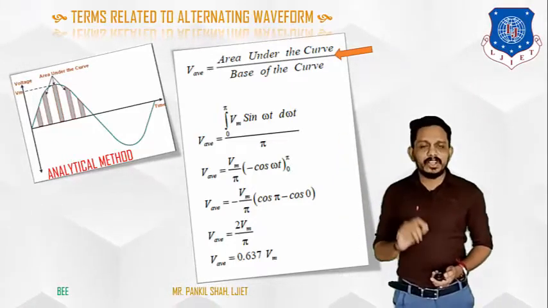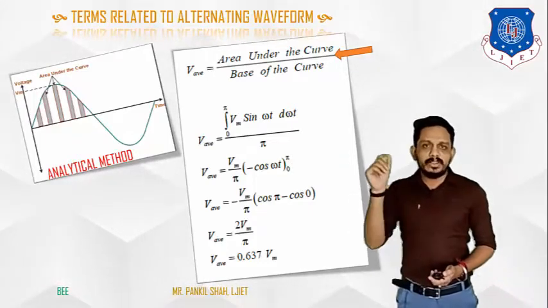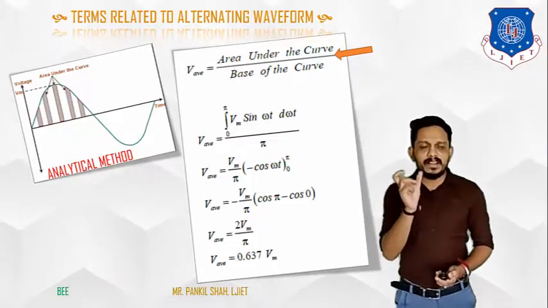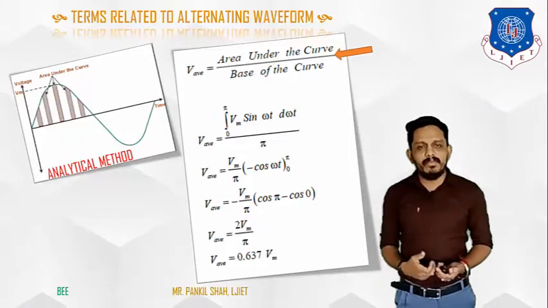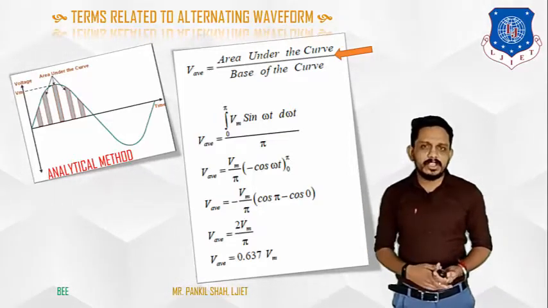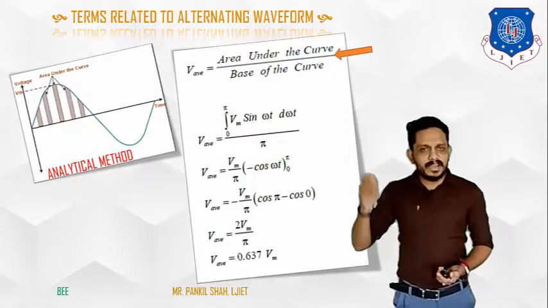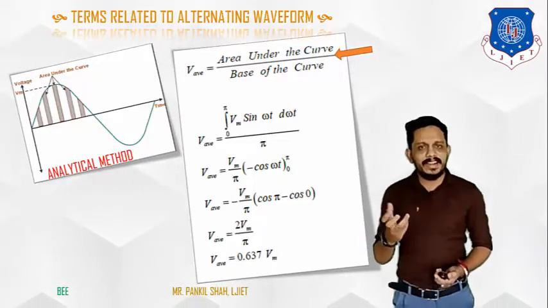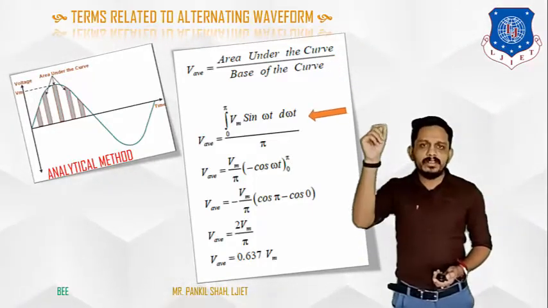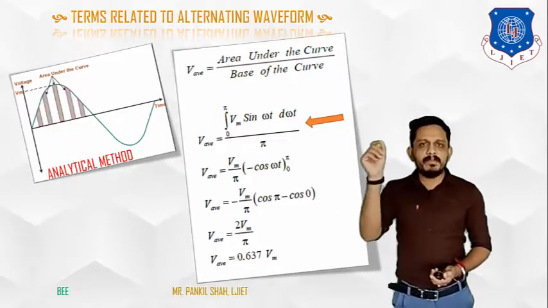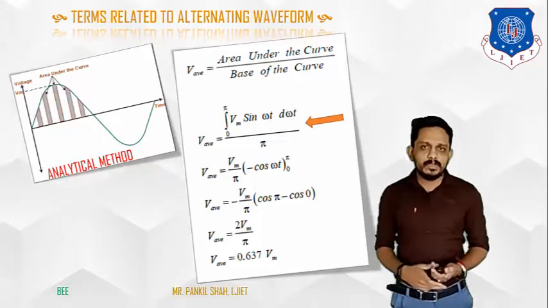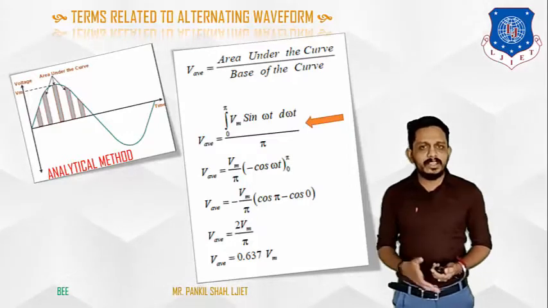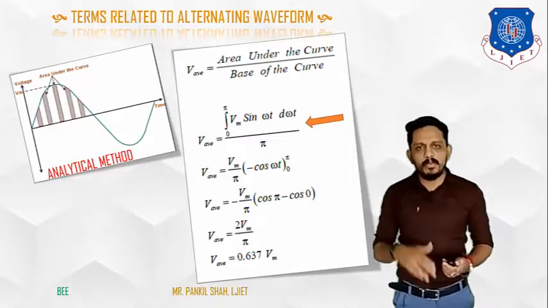and inside that integration we have to integrate this voltage, that is V into d omega t, divided by the interval, the length of the base, because we know that to find the average value we generally use this formula, area upon base. So integration 0 to pi V into d omega t upon the length of that interval, and that is pi. If we put the value of V, it will be Vm sine omega t d omega t, because the instantaneous value of the voltage is nothing but Vm sine omega t, into d omega t upon pi.